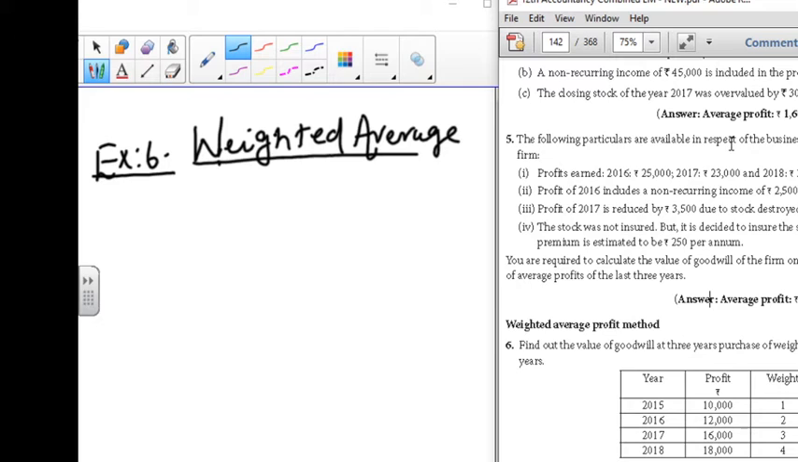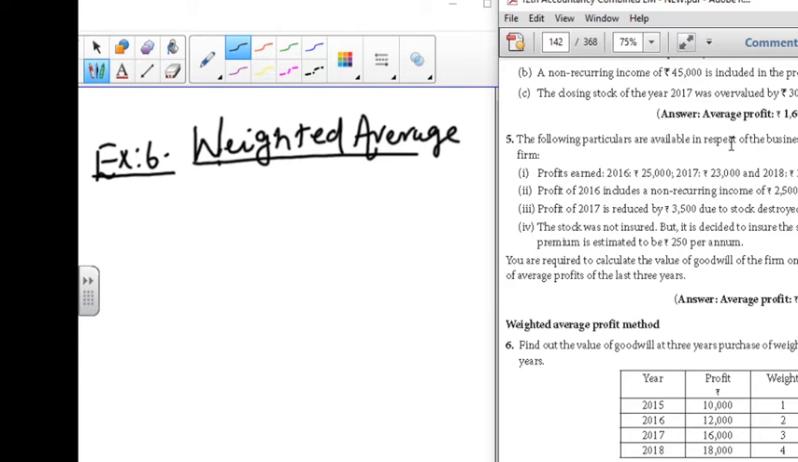Good morning students. In this session we are going to see about the weighted average. Last session we saw how to calculate the simple average method, and next is the calculation of incomes. We shall recall what we have done in the last sessions.